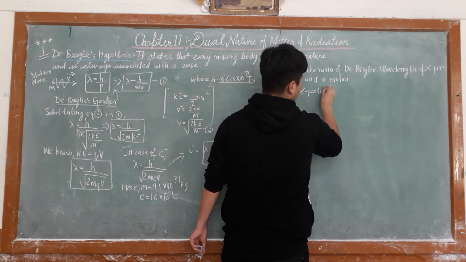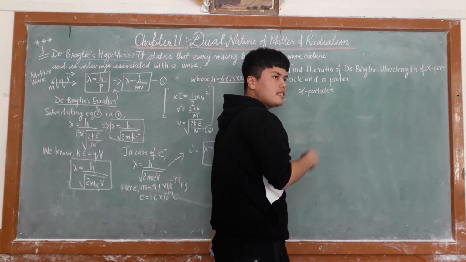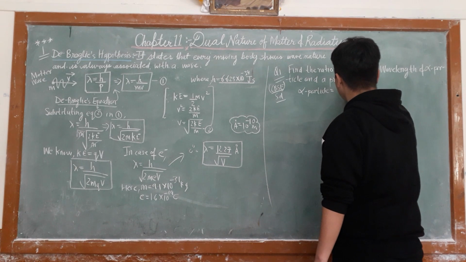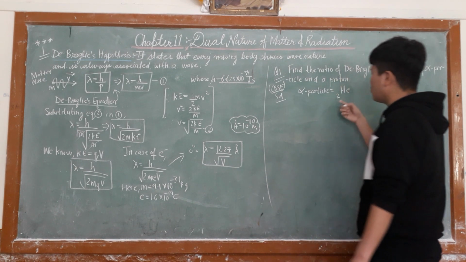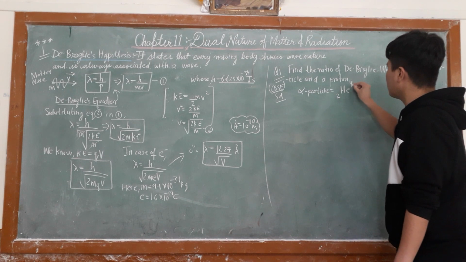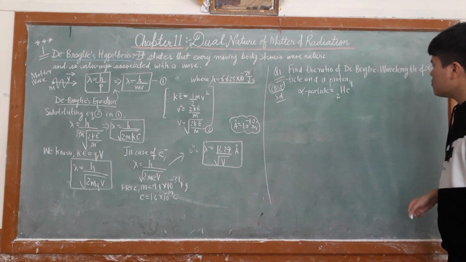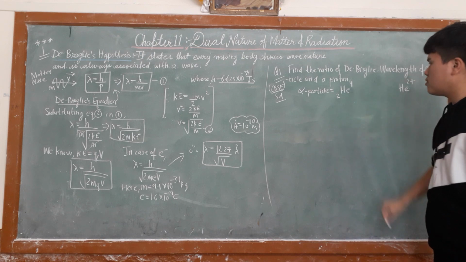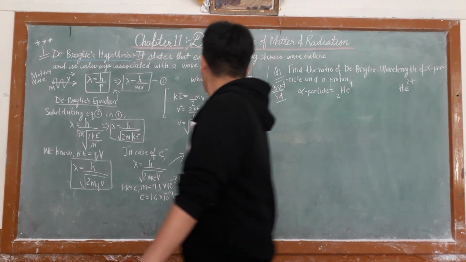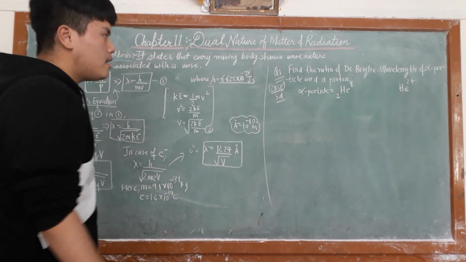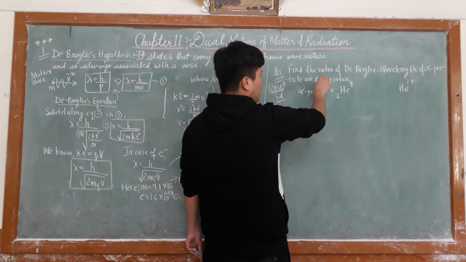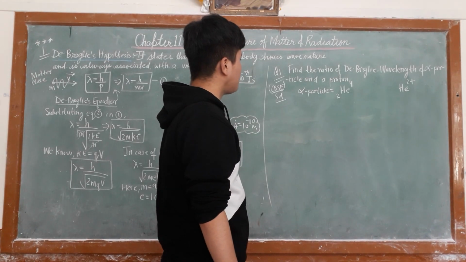Alpha particle means doubly charged helium nucleus, helium with positive 2 charge. Doubly charged helium nucleus is called alpha particle. So we need the ratio of de Broglie wavelength of alpha particle and a proton.